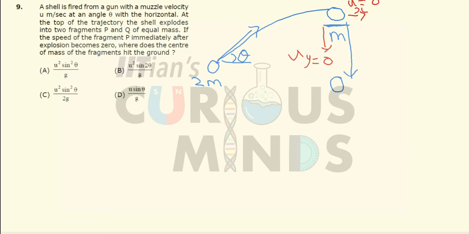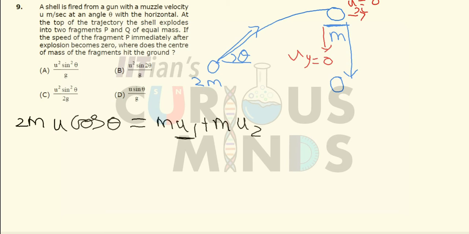At the topmost point, the entire mass 2m, just before explosion, has velocity equal to u cos theta, because at the topmost point the particle has 0 vertical velocity, so it will be only the horizontal velocity. This horizontal velocity u cos theta remains constant throughout the motion if I neglect the air resistance. Considering momentum, m into u1 plus m into u2. Now u1 is equal to 0, as we have established, so u2 will come out to be 2u cos theta.